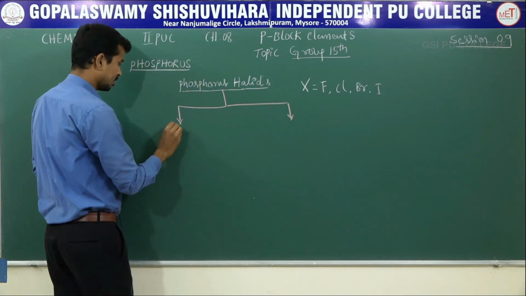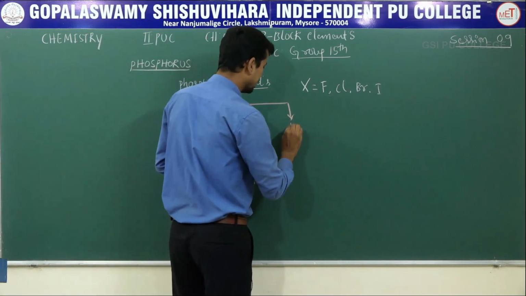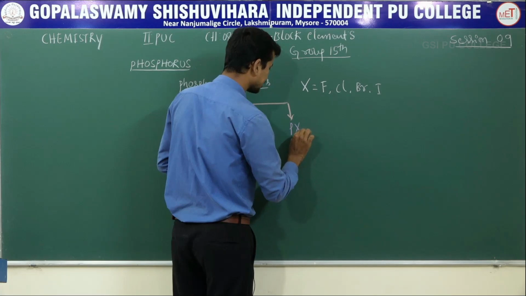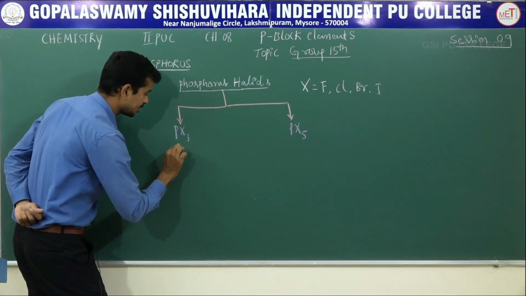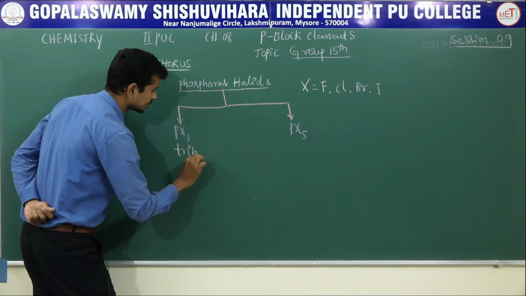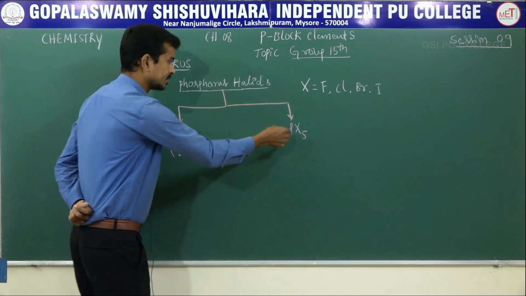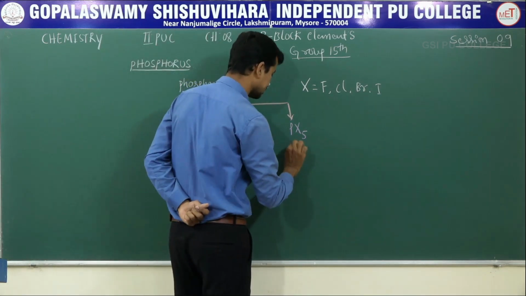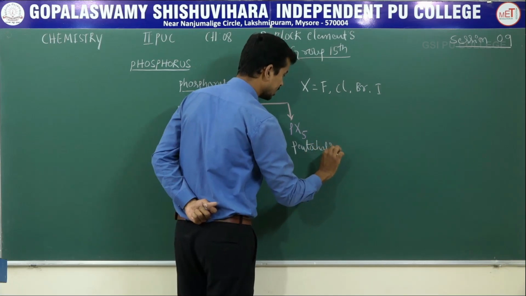First one PX3 and PX5. PX3 means what? Trihalides. PX5, pentahalides.